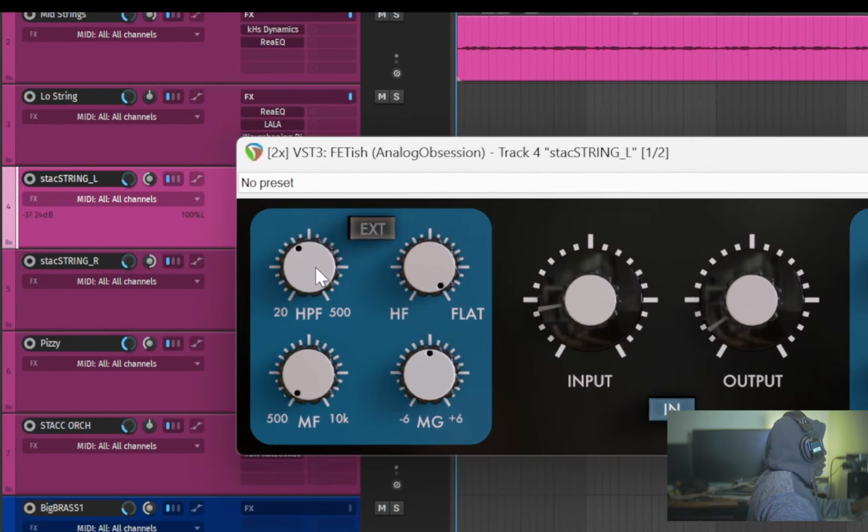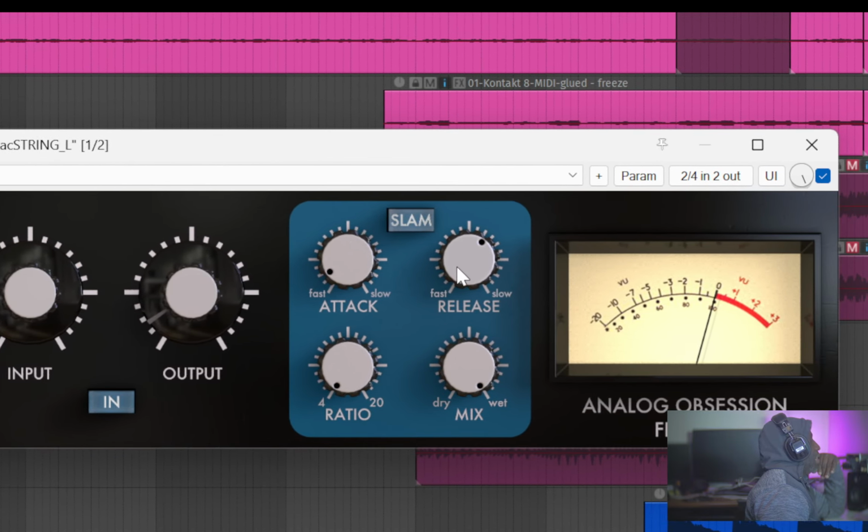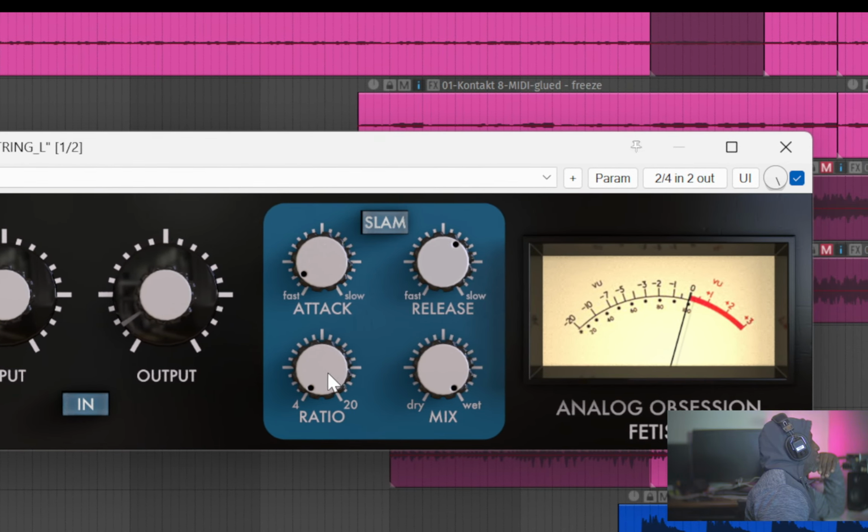So over here, we have high pass filtering, and they also have some mid-range stuff over here. And we have your input and output. They have attack, release, ratio,